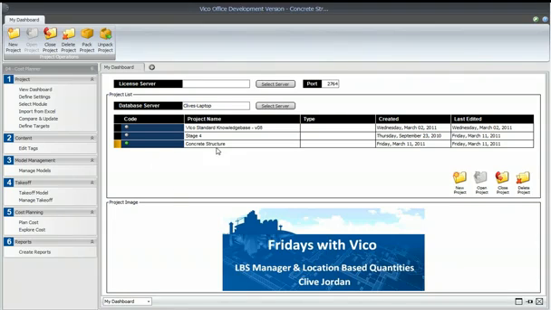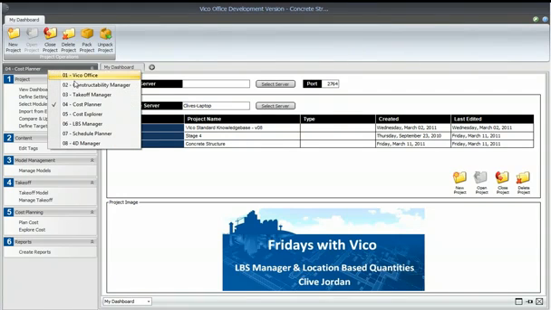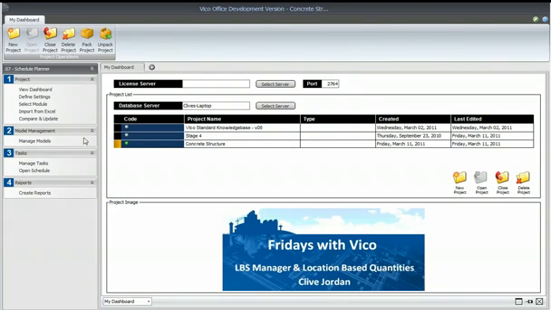So this is the dashboard. This is where we would see our projects, and at the moment we have this concrete structure project open. You can see that via the green symbol, the green dot. What we first want to do is go to the Manage Models view. We can do that in many of the workflows, but we're going to concentrate first of all on the schedule. Let's go to the Schedule Planner workflow.